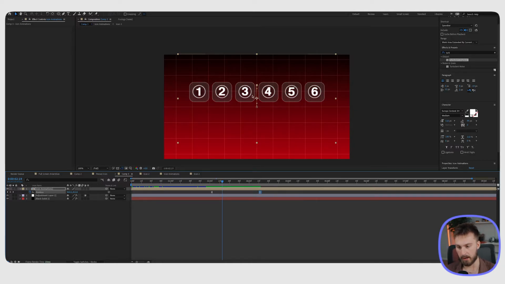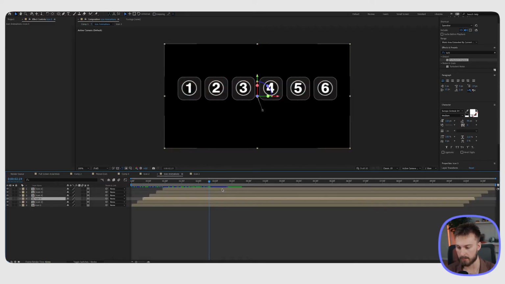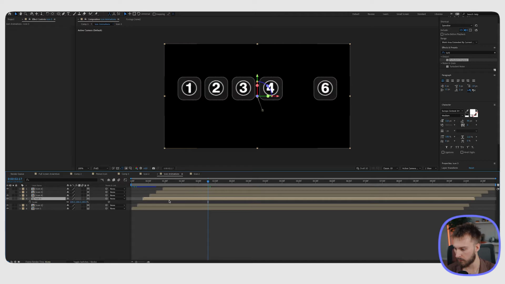To maintain the same spot and know when to animate these a little bit bigger, don't move your playhead, keep it there, and all you have to do is click back into the comp, and it's going to be at the right point within the comp. The playhead's going to stay at the same timing. Now we can hit the S key for scale, make a keyframe there, and then drag the playhead to the right a little bit and make this a tad bit bigger.